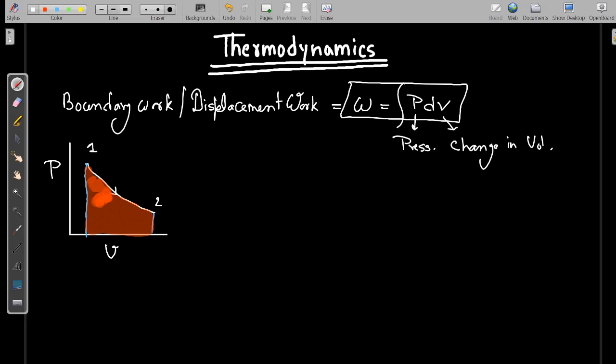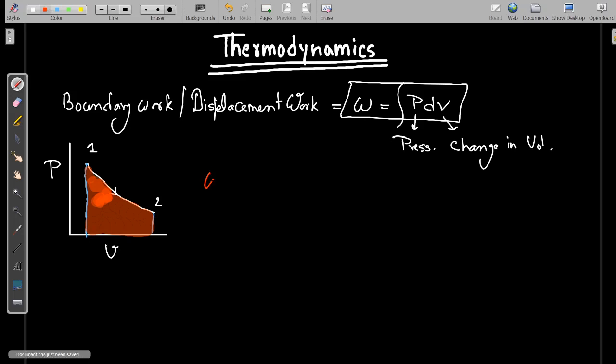Then we'll discuss other types of work like electrical work, mechanical work, shaft work, and work done on a bar, etc. So let us continue.